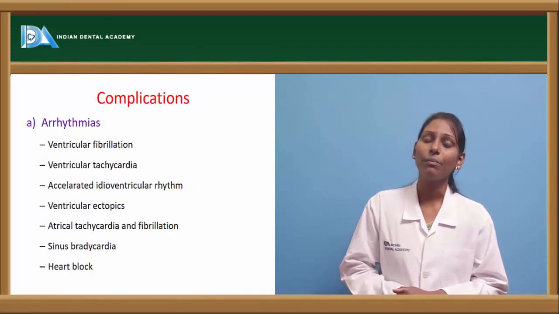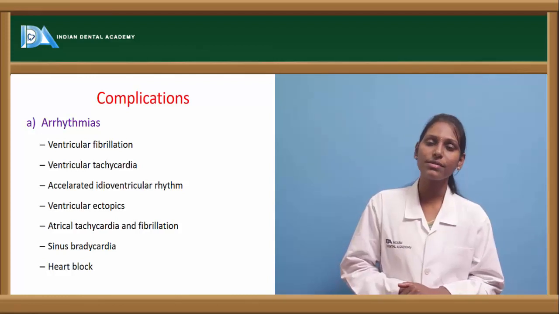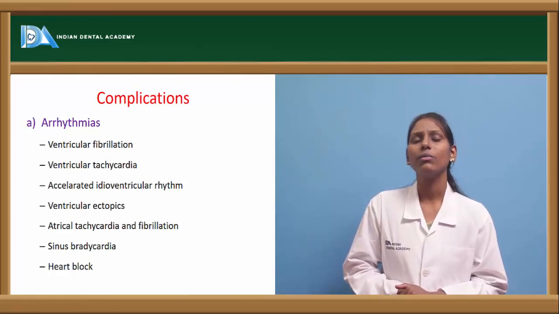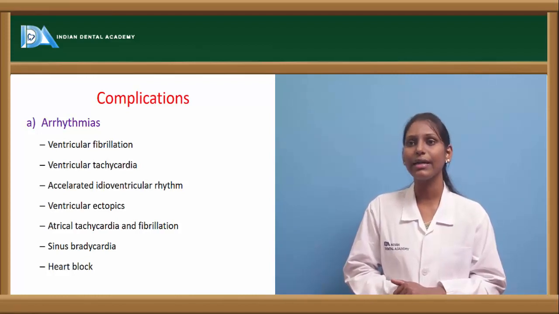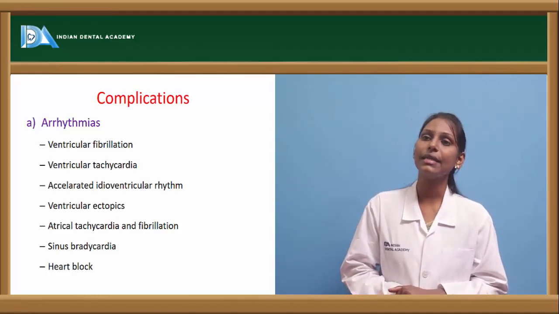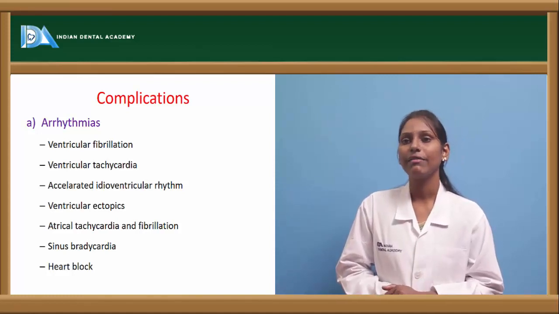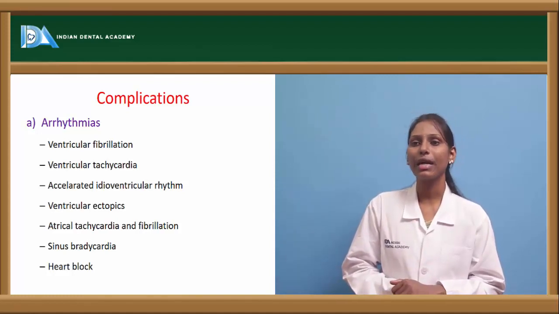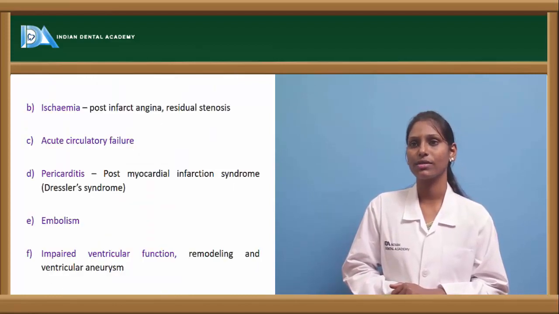So what are the common complications of this MI? The common complications include arrhythmias. Arrhythmias are of various types, which include ventricular fibrillation and ventricular tachycardia. We can see accelerated idioventricular rhythms, ventricular ectopics, and we also see atrial tachycardia and fibrillation, sinus bradycardia, and heart blocks.